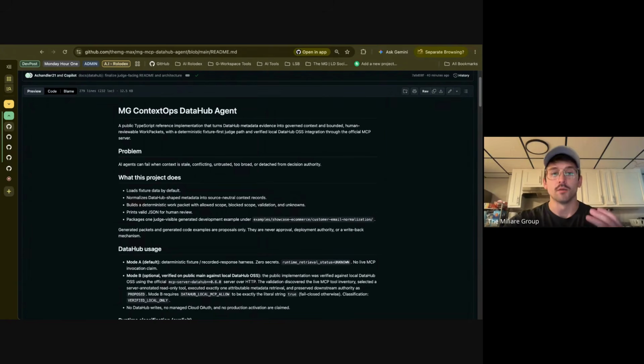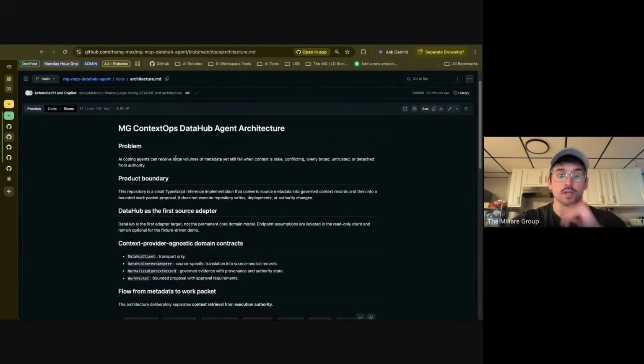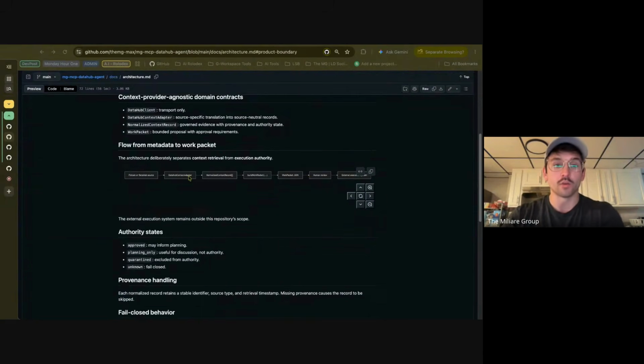We take DataHub metadata evidence and we normalize it into a governed context and turn that context into a bounded work packet that a human can review before anything is allowed to happen. For the architecture, it intentionally separates the context retrieval from the execution authority. The DataHub client handles the transport.